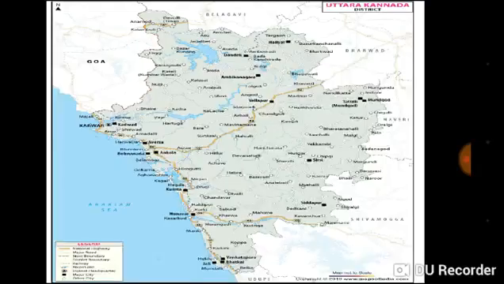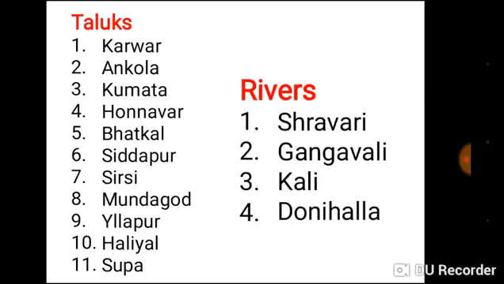Our next district is Uttara Kannada. Here is the area of Uttara Kannada district. In Uttara Kannada there are 11 taluks.